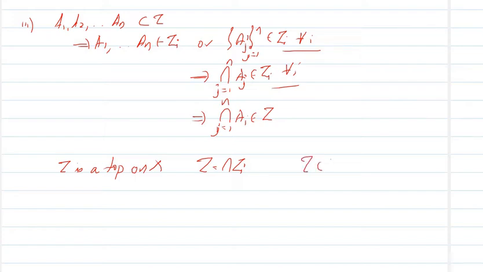Tau is contained in tau 1, tau is contained in tau 2, tau is contained in tau 3, etc. Because tau is the intersection of all these sets, by the definition of weakest topology, tau is weaker than each tau I. Clear?